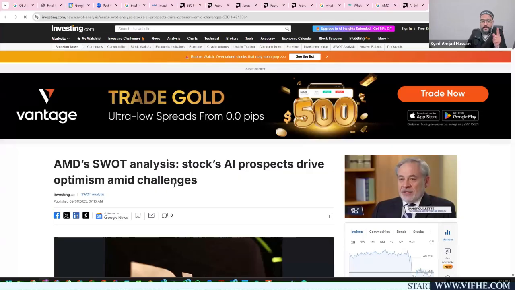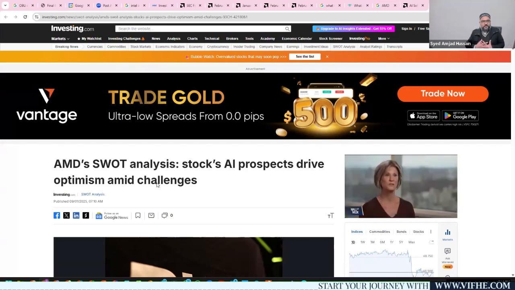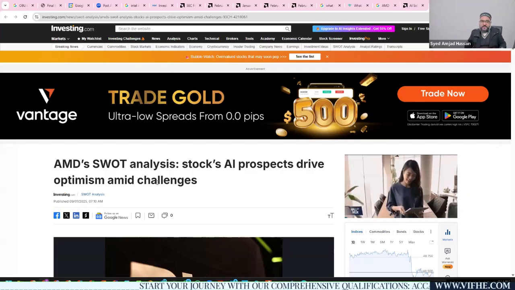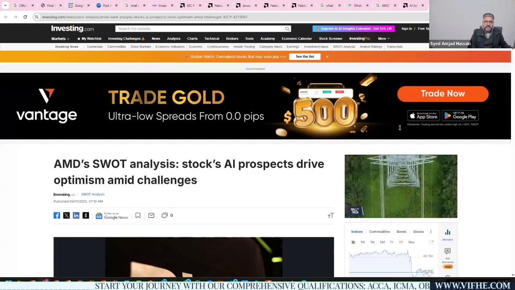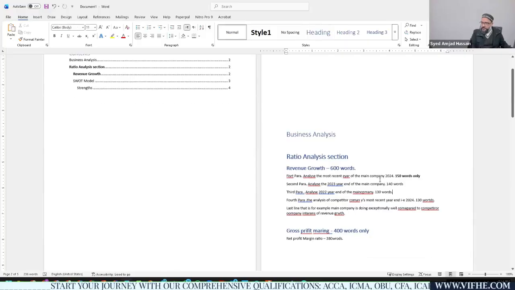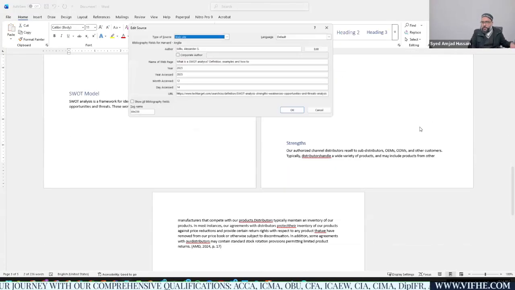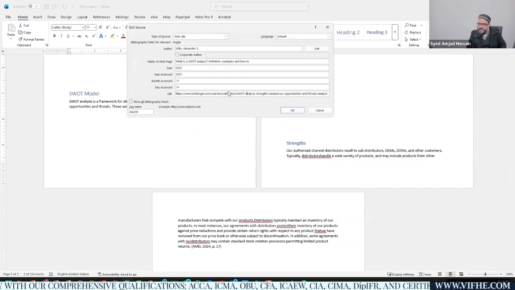Make sure of this. It is one of the most important things I want to explain, because it happened sometimes when I was reviewing the project. I might not be able to review all the references, because I need to open all of them. I need to click and open the reference, and edit source. What was the reference here? You can see it's SWOT analysis definition.